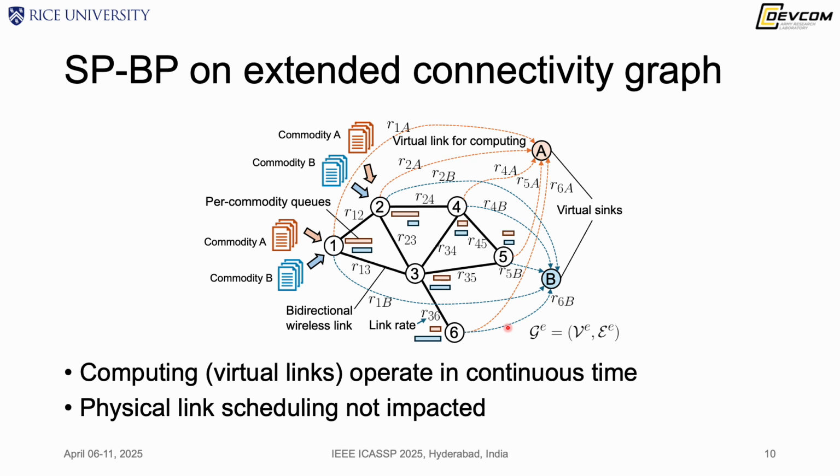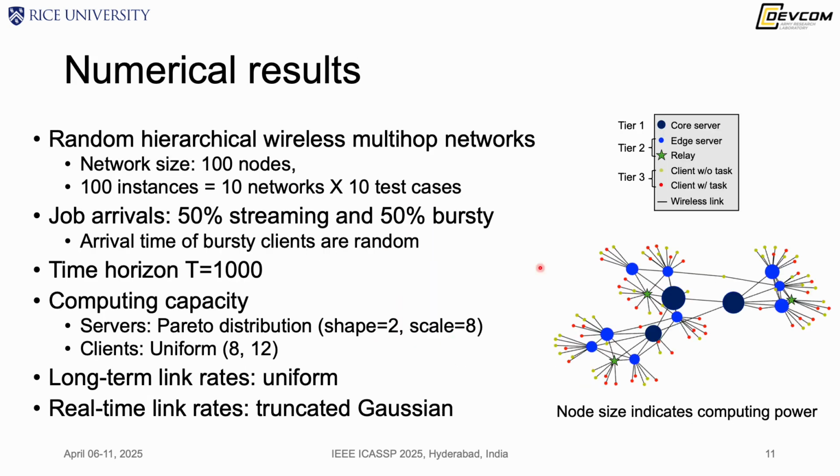The physical link scheduling is not impacted by these virtual links, because virtual links are not in conflict with any physical links. So only the routing decision will be influenced by the existence of these virtual links. The rest of the operation in our approach is just standard SPBP.